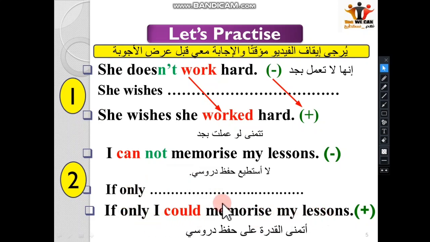Clear? So here we have not, it's negative, but we change it to affirmative. We don't use not, as you see here. So we have not, so we don't use it, so it's negative, right? And then we have affirmative, so could memorize, no negative. So it's an affirmative sentence. Clear? So I cannot memorize my lessons. If only I could memorize my lessons. So I hope you've got the answers correct.